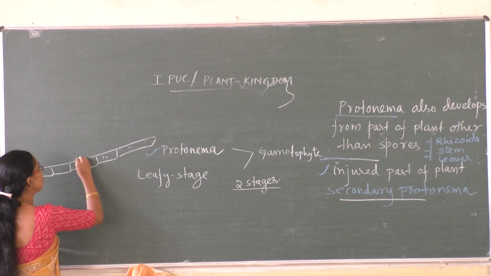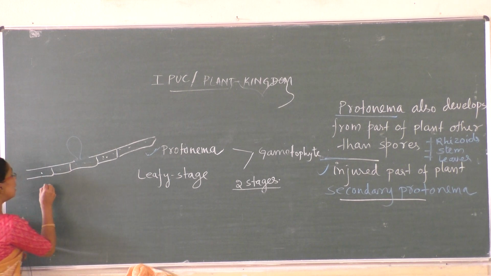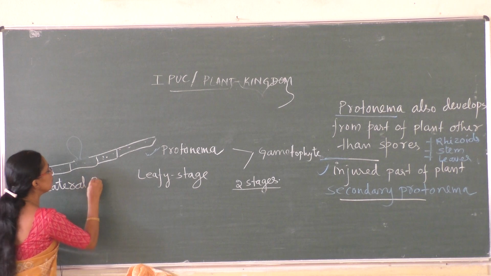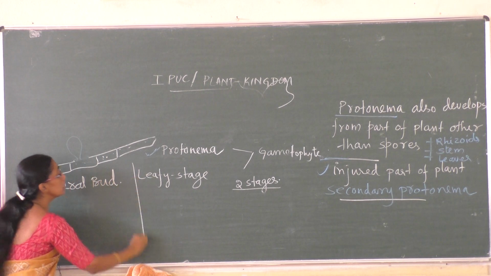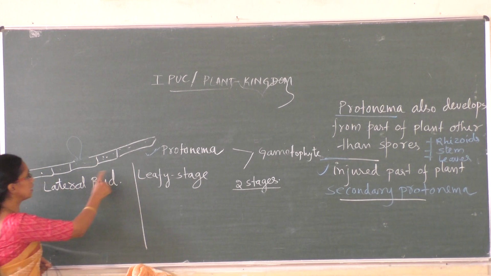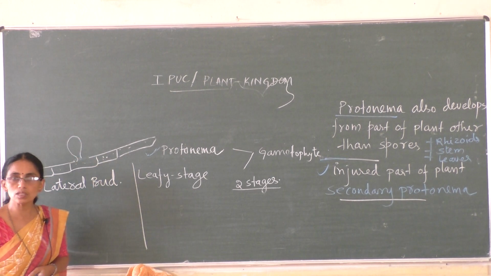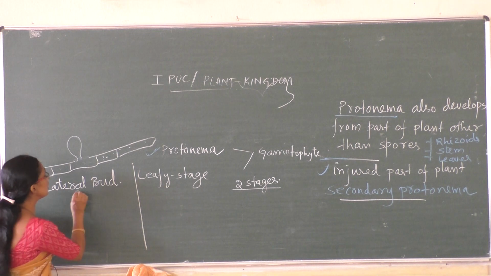From this secondary protonema also lateral buds grow, like this. Small lateral buds grow.